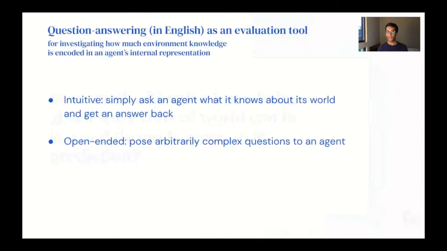To measure this knowledge, instead of analyzing activations or learning linear regressors for specific attributes, we use question answering. This makes our setup intuitive. We can simply ask an agent what it knows about its world, and fairly open ended. It allows us to pose arbitrarily complex questions to an agent and get an answer back.